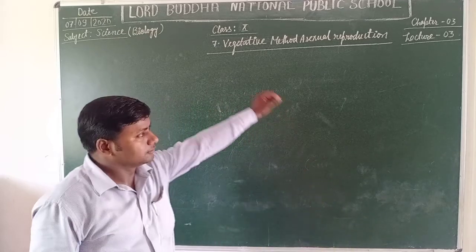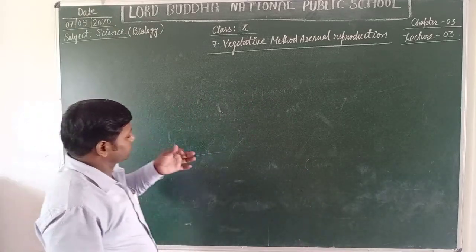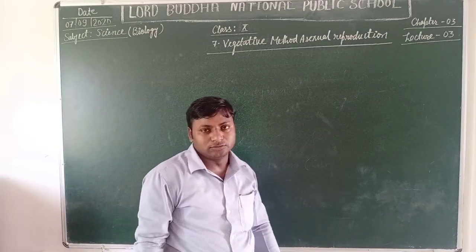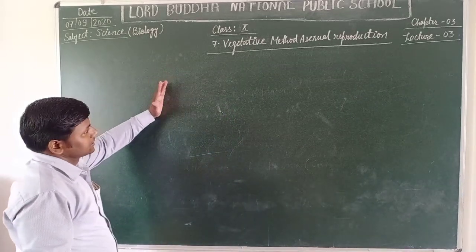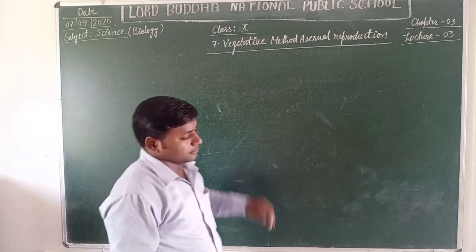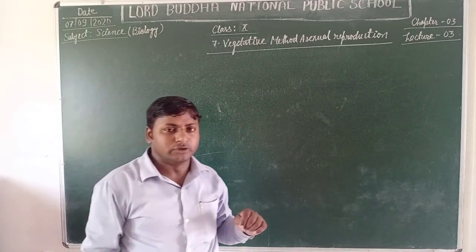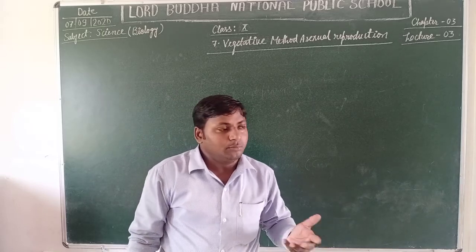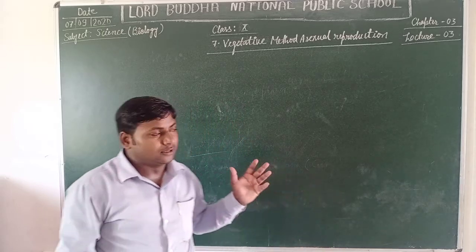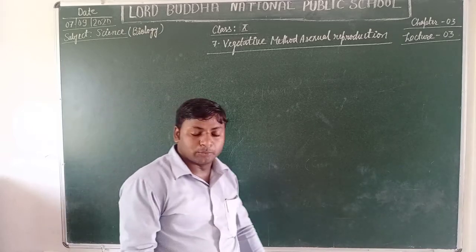Now, students, first of all, we are going to discuss vegetative propagation and what its types are. Yes, students, there are many types of vegetative reproduction.